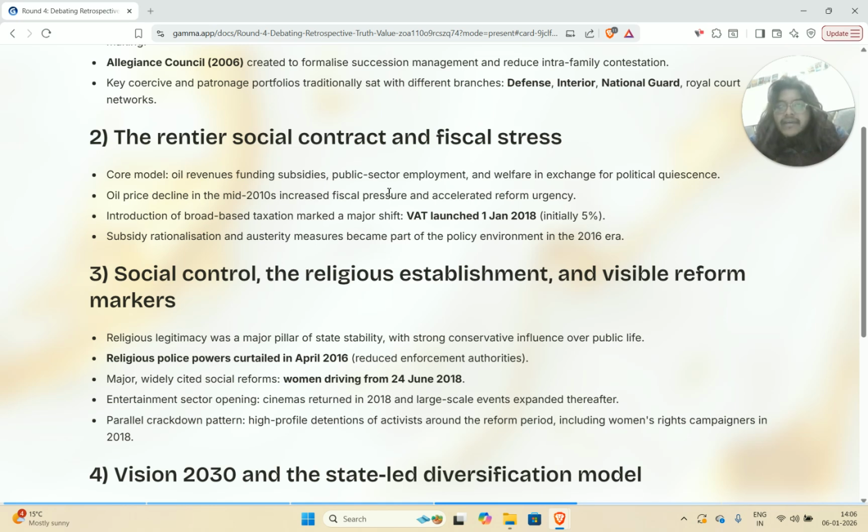Also, what's important to note here is that the social contract is specifically called a rentier social contract here, because, and again, I may be wrong about this, the reason that we call it a rentier social contract is because the extent of the benefits that the state gives you are proportional to your power within the state, which is not something that we're used to in a democracy.